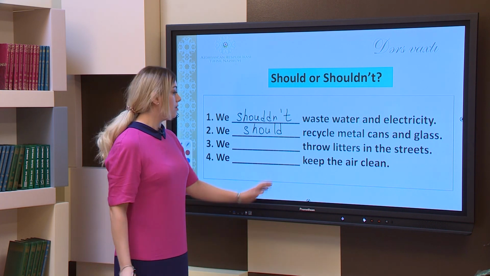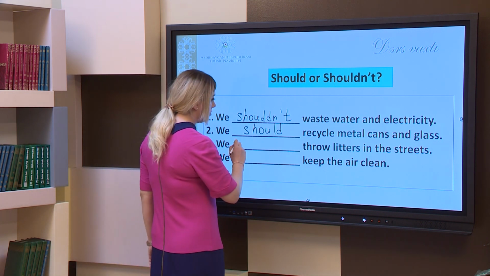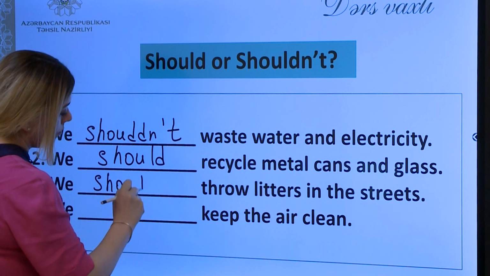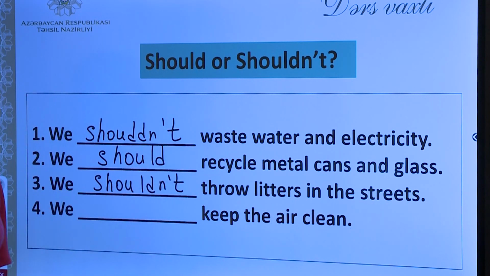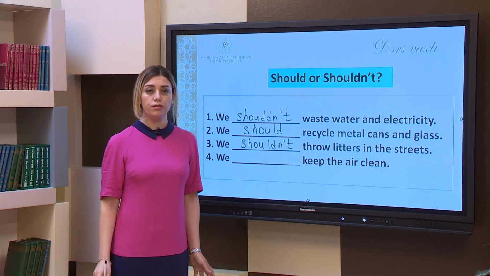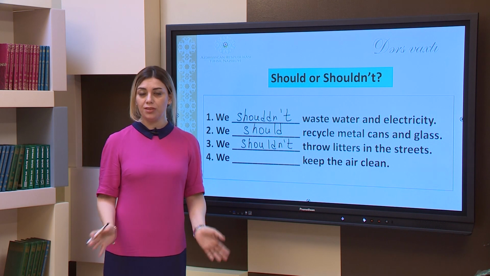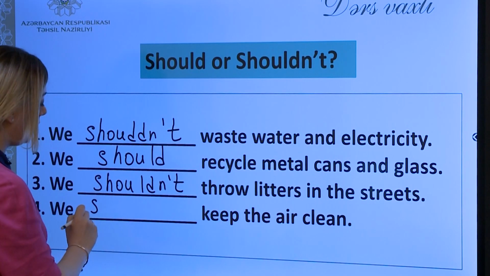Of course, it is not a good habit, so we shouldn't throw litter in the streets. And the last one in the list, number 4, we keep the air clean. Should we keep the air clean? Of course, we should keep the air clean.